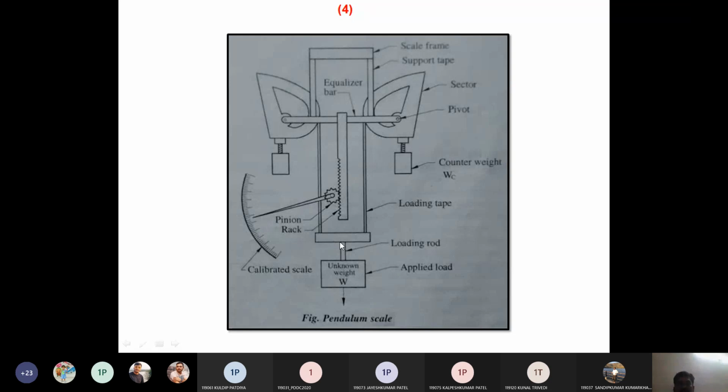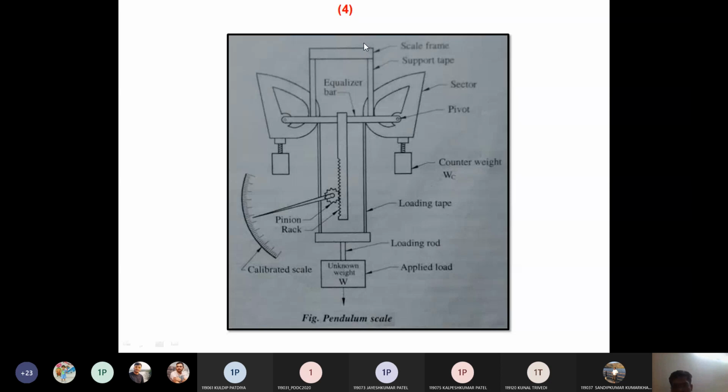So we directly get the unknown weight, which is equal to this calibrated scale. We directly measure it with the help of this calibrated scale. So this is the basic and very easy way to find the unknown weight. These are the four basic methods to measure the unknown force with the help of scale and balancing method.